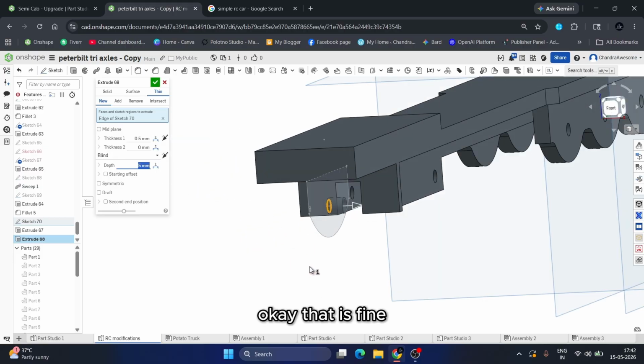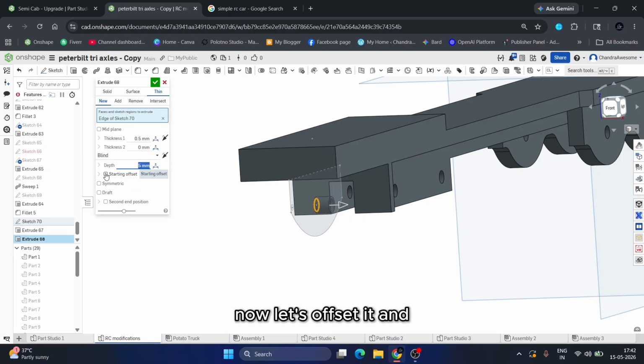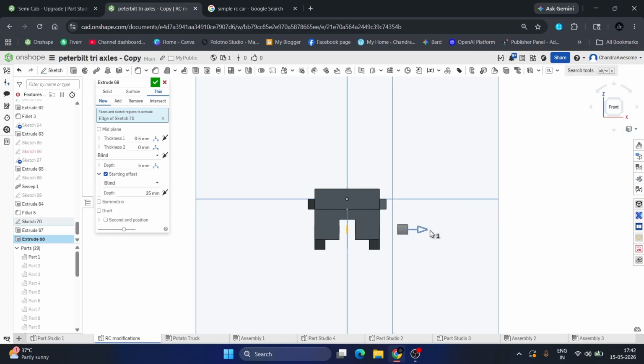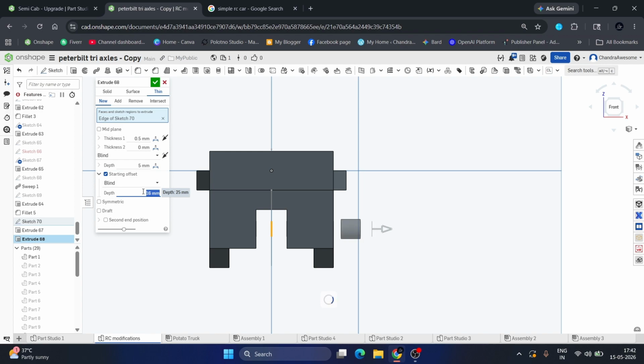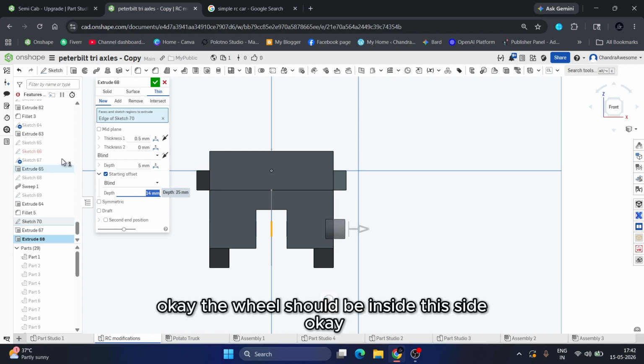Okay, that is fine. Now let's offset it and let's control this offset distance. Okay, the wheel should be inside this, right?